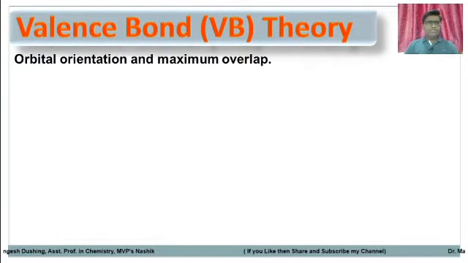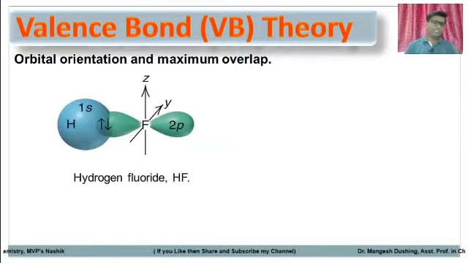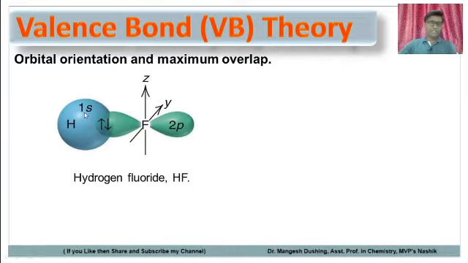Friends, if the orbital orientation allows maximum overlap, then the bond becomes strong. For example, this is the formation of the HF molecule. Hydrogen has a 1s orbital, while the valence orbital of fluorine is a p orbital, which contains one p electron. So there will be a linear overlap of this H s orbital and F 2p orbital. This overlapping area contains two electrons with opposite spins. So there will be a sigma bond between H and F, and these are the sigma bonding electrons.